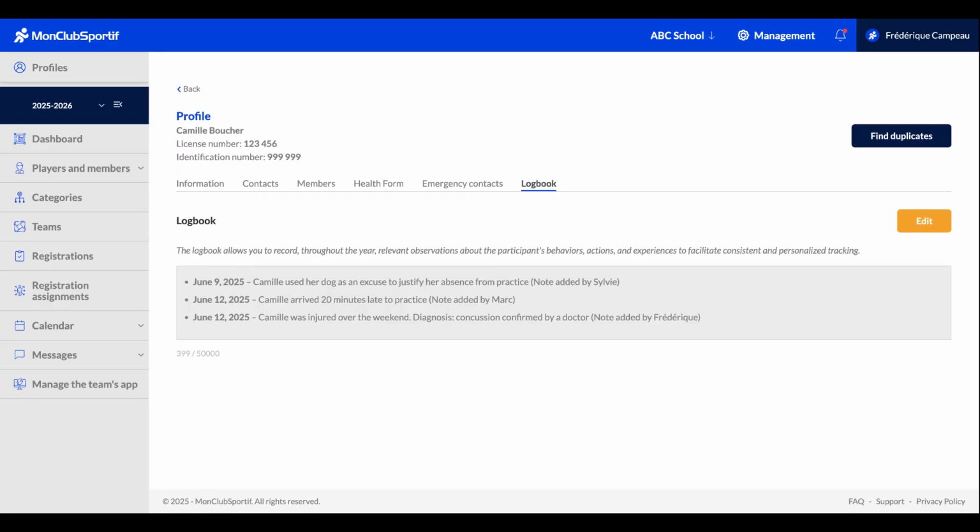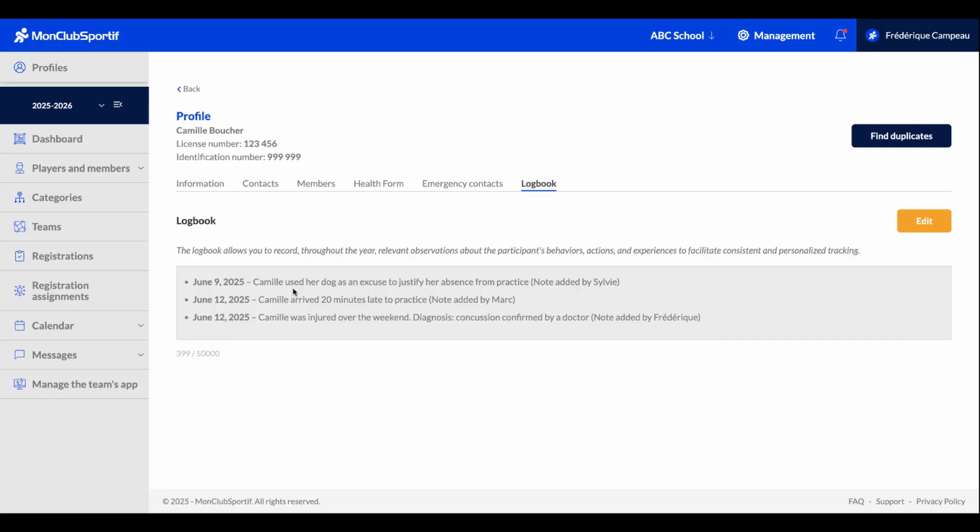And you can come back to it over the season or even over multiple years if you subscribe to Mon Plus Sportif long term. That's especially useful if you work with the same youth for several years and want to follow their development and progression within your program. Of course, this is an early version of the feature. We're open to your feedback and suggestions, but I'd also like to suggest a basic structure for using it efficiently.